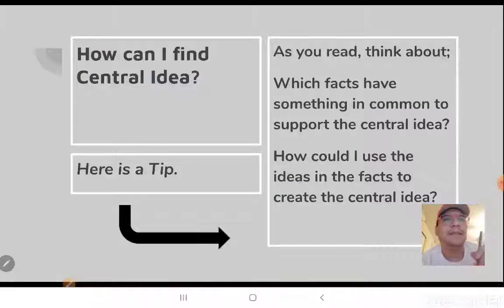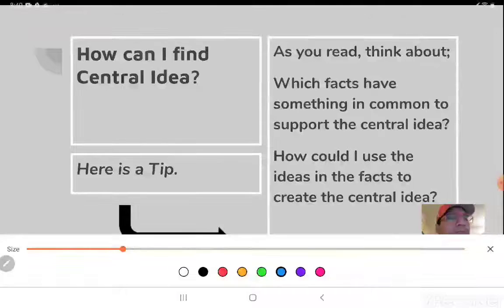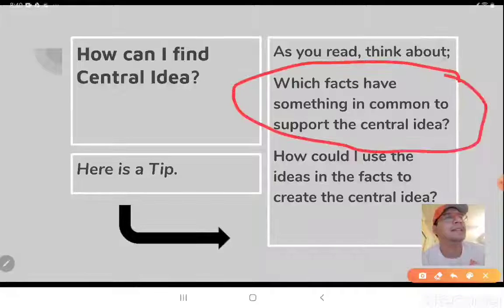Okay, how can I find central idea? Here's a tip. As you read, think about the following two things. First, think about which facts have something in common to support the central idea.